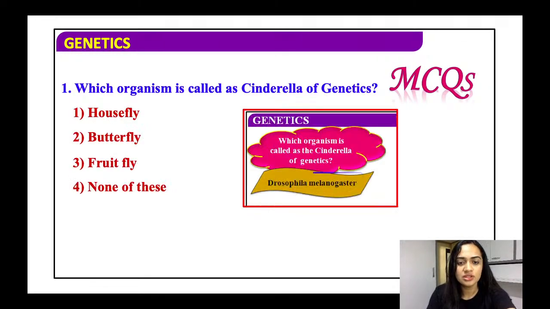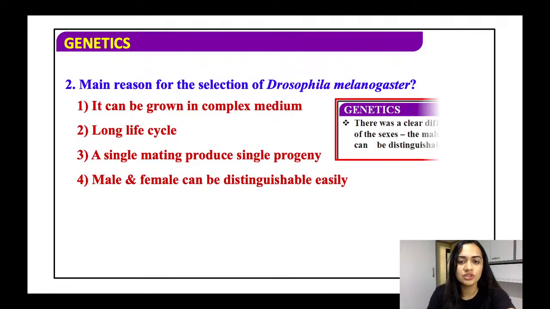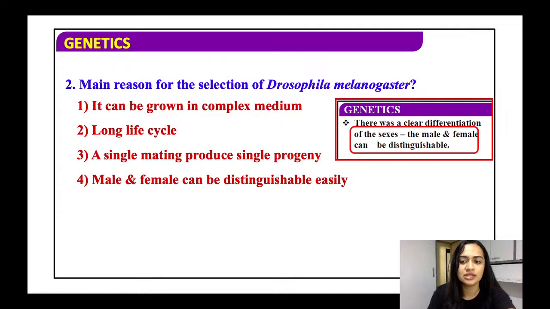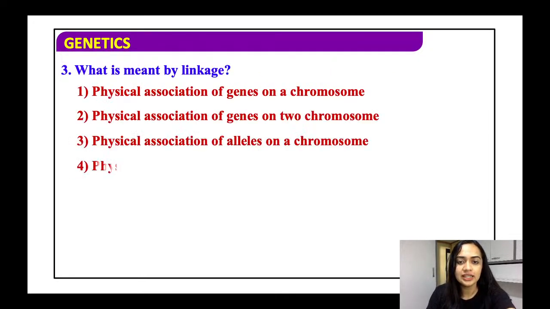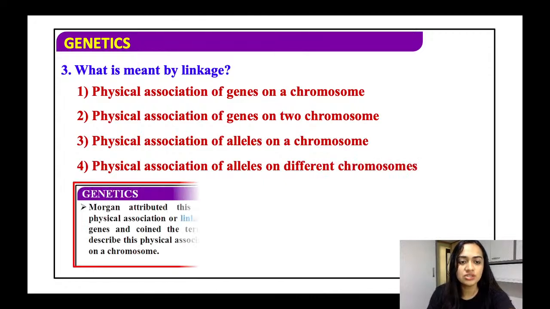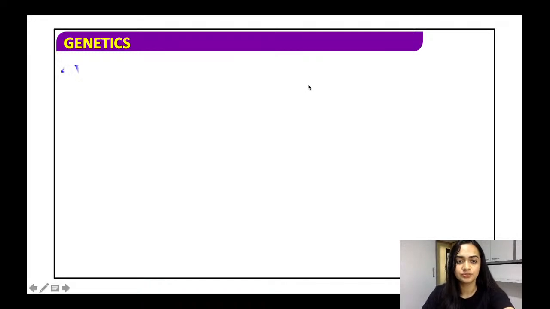Which organism is called the symbol of genetics? It's the fruit fly, that is Drosophila. Main reason for the selection of Drosophila melanogaster: I'm sure you can answer this question. What is meant by linkage? Physical association of genes on a chromosome, physical association of genes of two chromosomes, alleles on a chromosome, or physical association of alleles on two different chromosomes. It's a physical association of genes on the chromosome. Please don't see the word alleles and get confused.